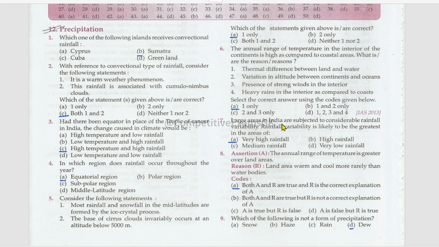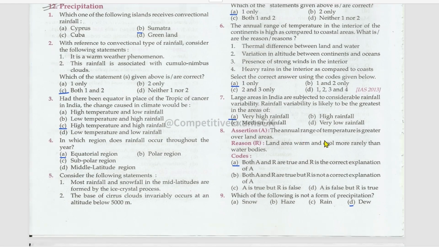Large areas in India are subjected to considerable rainfall variability. Rainfall variability is likely to be the greatest in the areas of very high rainfall. Next, assertion and reason. The annual range of temperature is greater over land areas. True. Land areas warm and cool more rapidly than water bodies. True. And reason is the correct explanation for assertion. Which of the following is not a form of precipitation? That is dew. Snow, haze, and rain are the forms of precipitation.